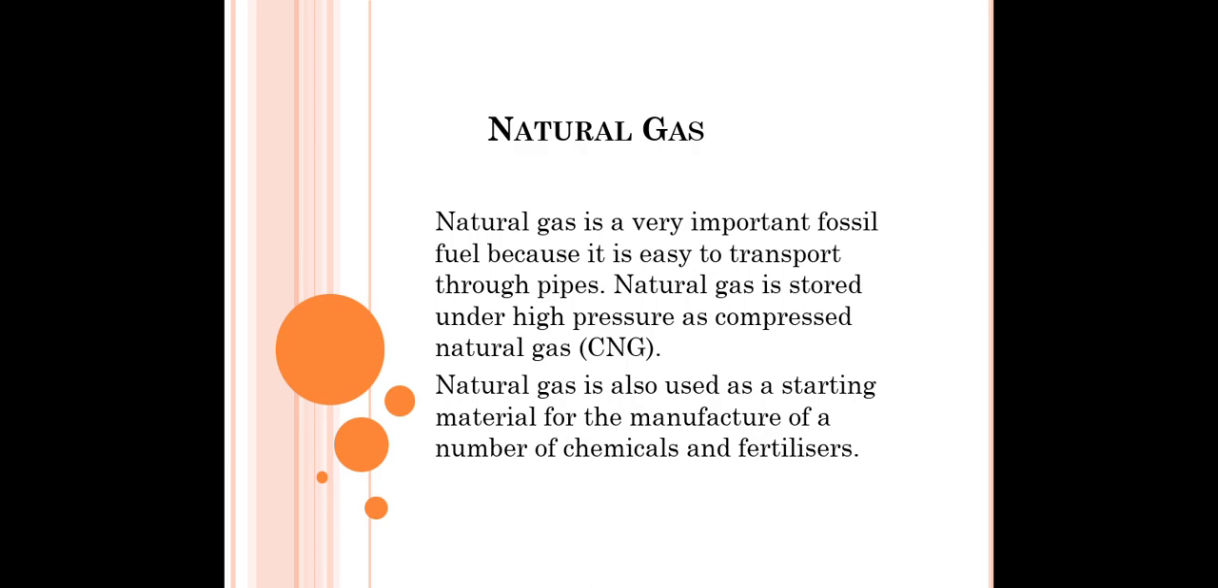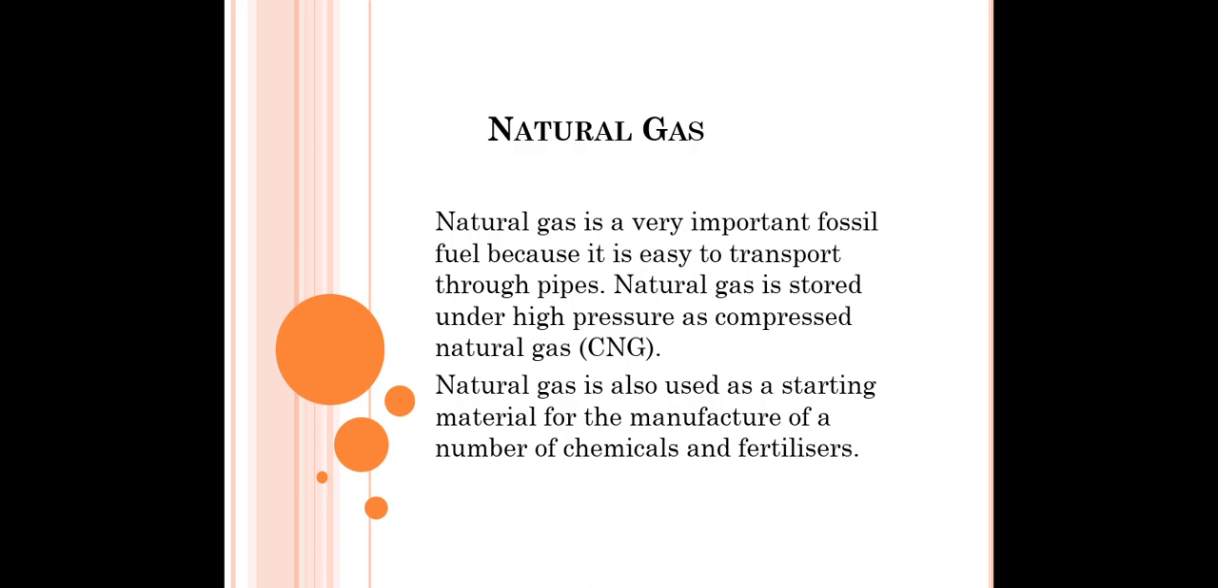So this natural gas is also a kind of fossil fuel, and the advantage of this gas is it can easily be transported through pipes. This natural gas is stored under high pressure as compressed natural gas, CNG in short form. And I think most of you have heard about this CNG. Also, this natural gas is used as a starting material for the manufacture of a number of chemicals and fertilizers.